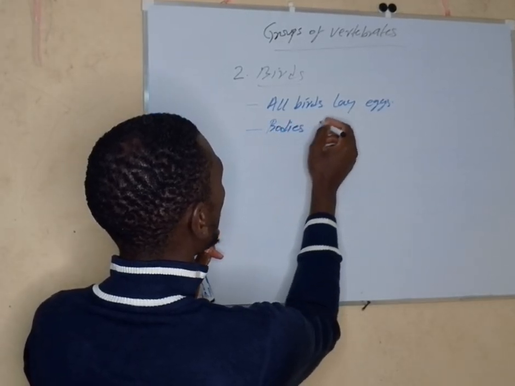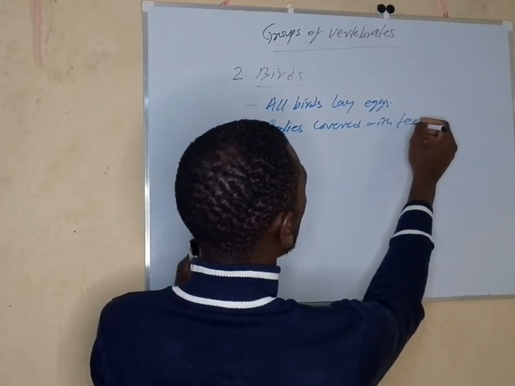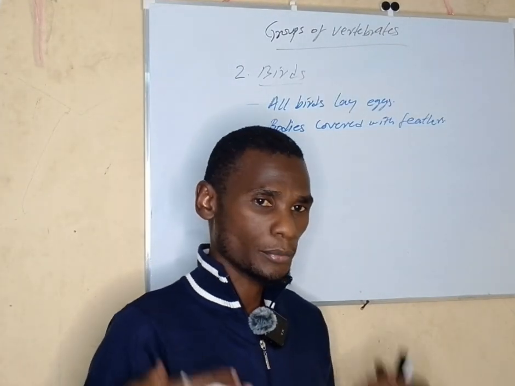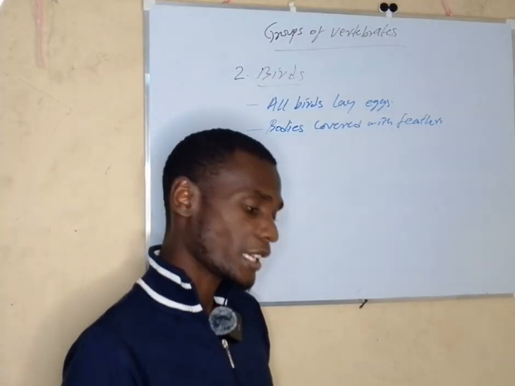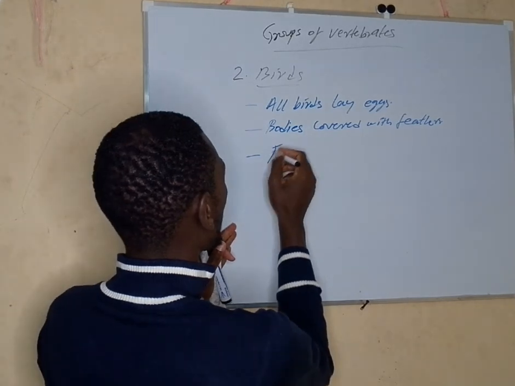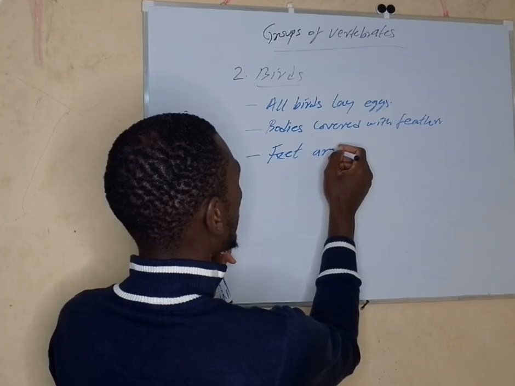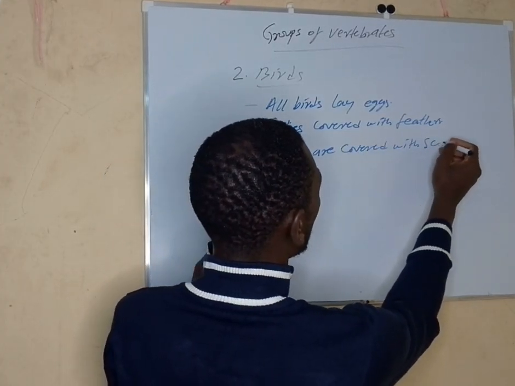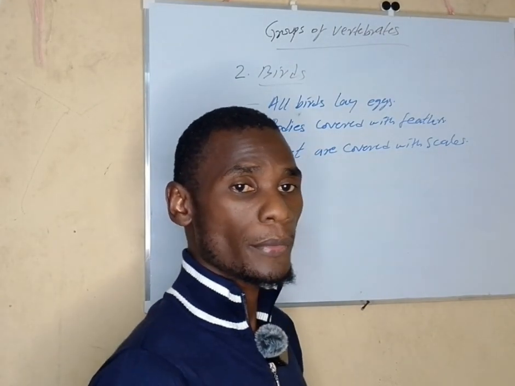Bodies covered with feathers. So they have feathers on their bodies. And at the same time, they have scales on their legs or their feet. Their feet are covered with scales. So on their legs, there are scales. On the body, there are feathers.